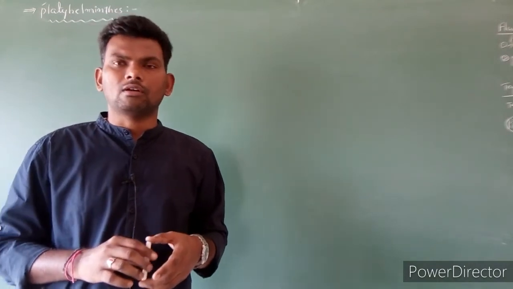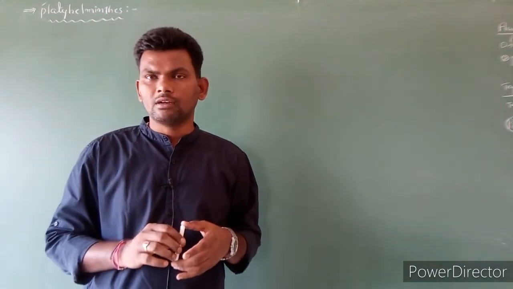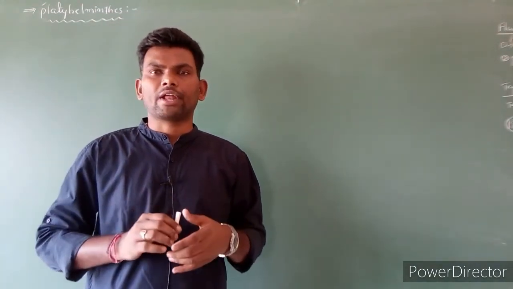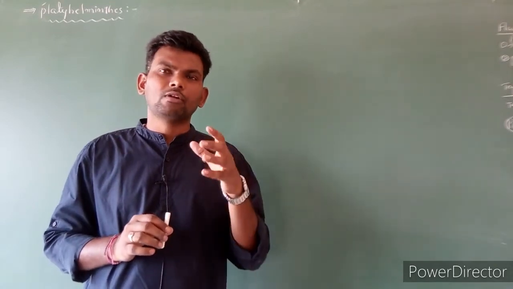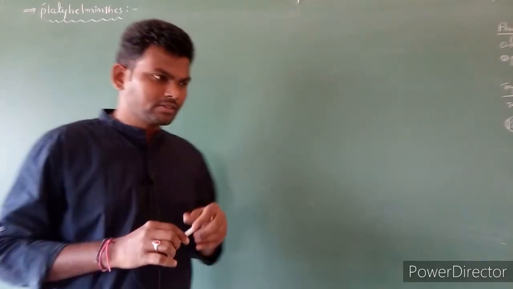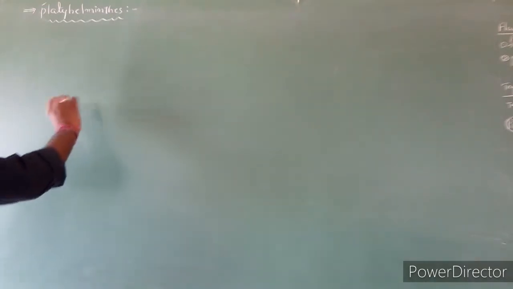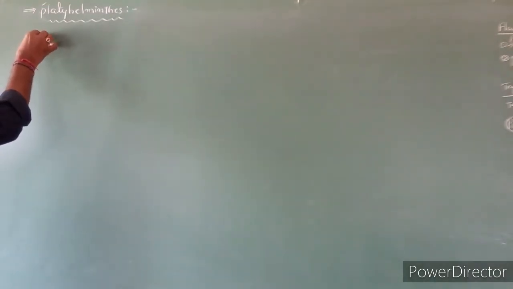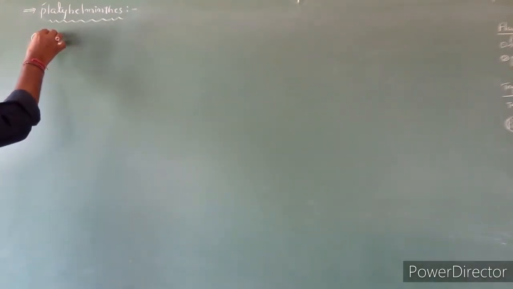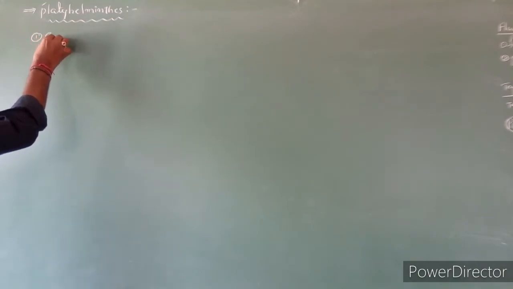Platyhelminthes have an organ system level of organization. It means different organs are present. Let's see the different organs. First one is excretion.